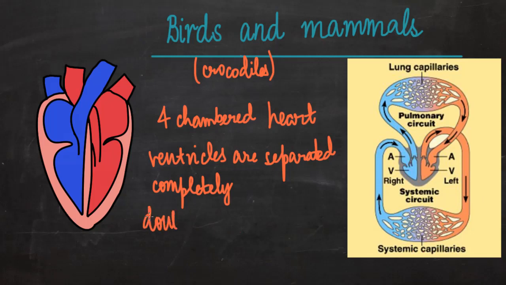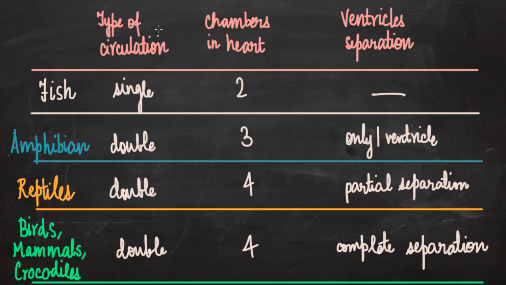So it's again a case of double circulation. So based on all of this knowledge, we can now make a table of this type: fish, amphibians, reptiles, birds and mammals, type of circulation, chambers in heart, and whether the ventricles are separated completely or partially.